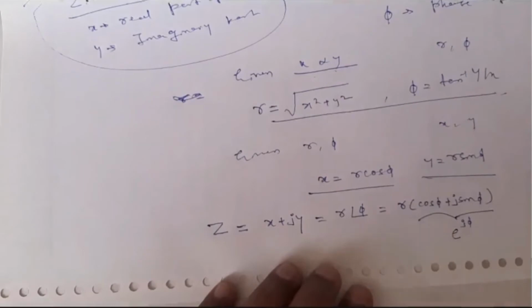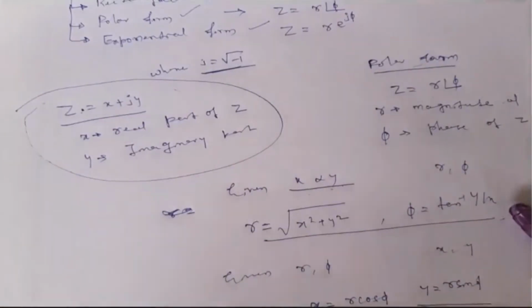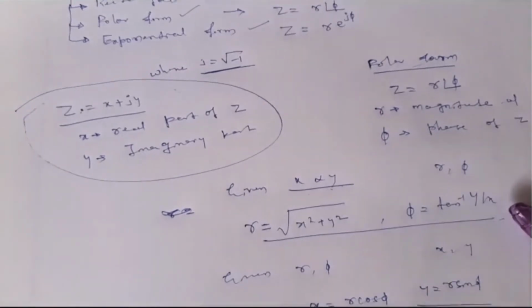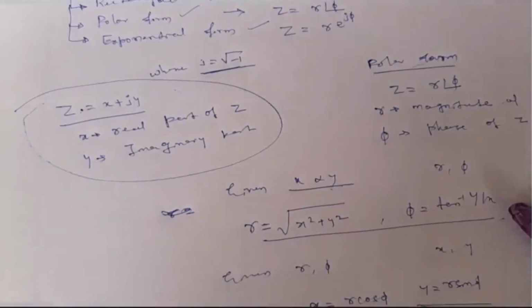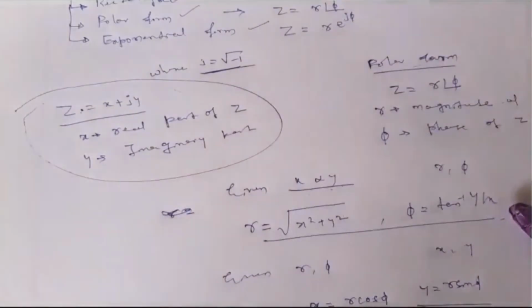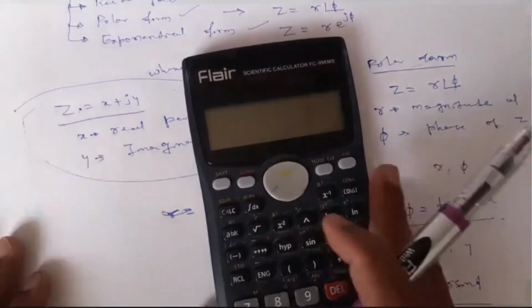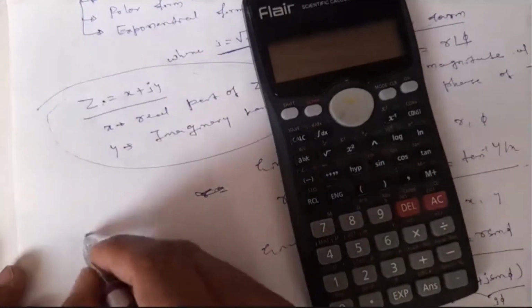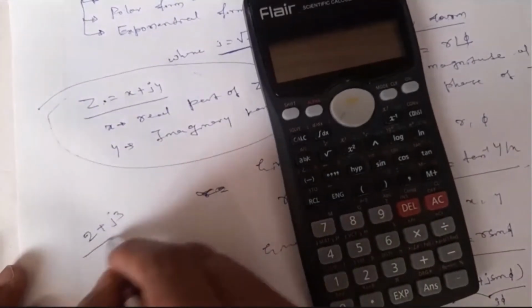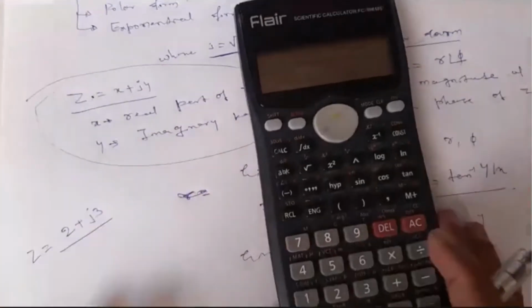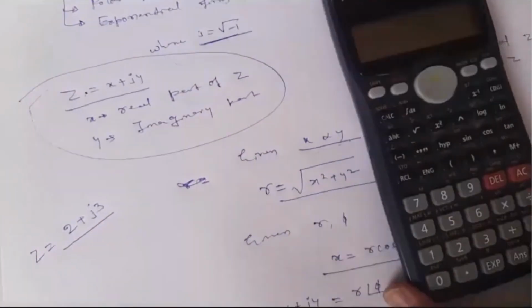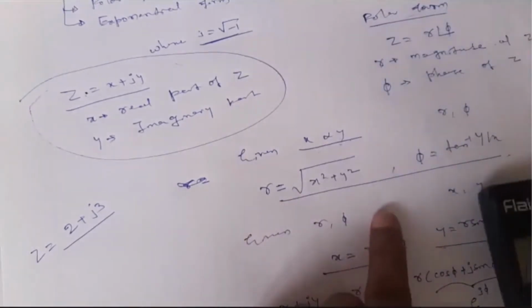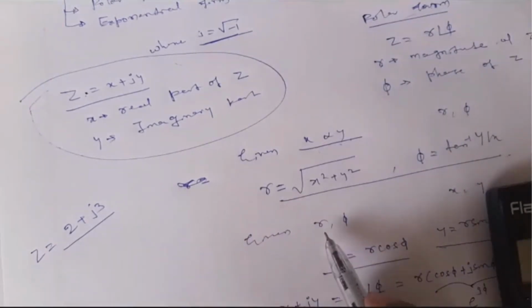Now if you want to convert from rectangular to polar and polar to rectangular, this is manual conversion, whereas in a calculator you can directly do this. For example, say z is equal to 2 plus j3, and I want to convert this to polar form, given x and y.